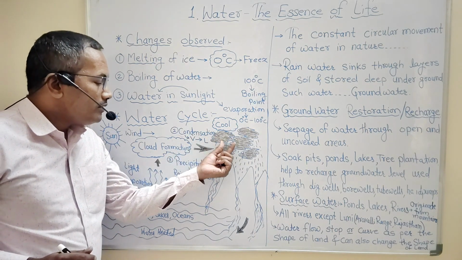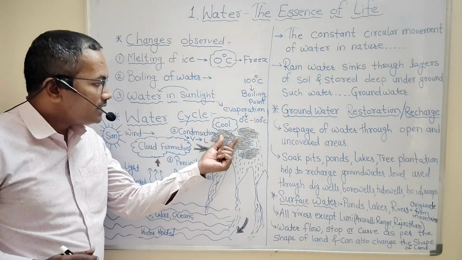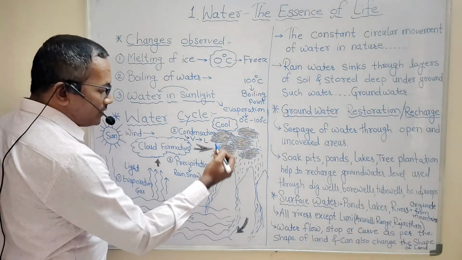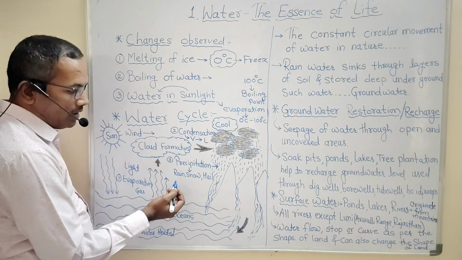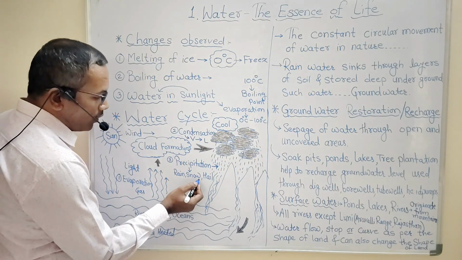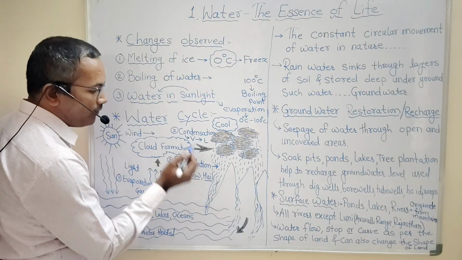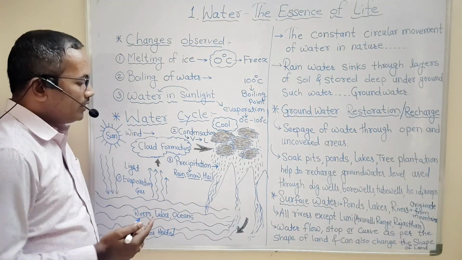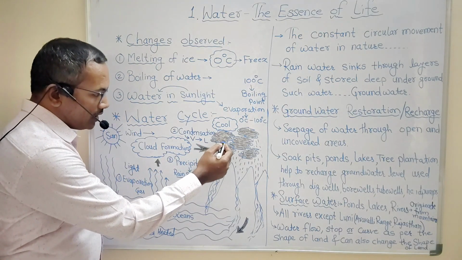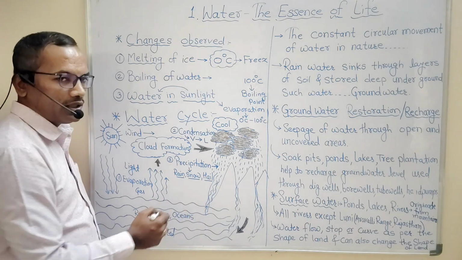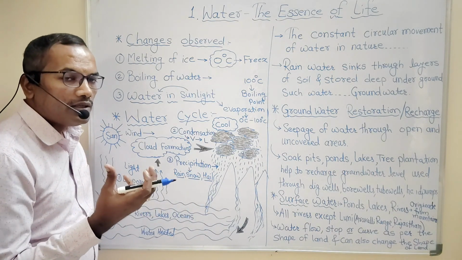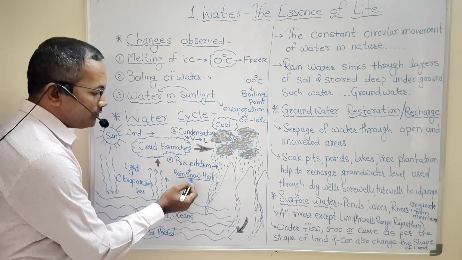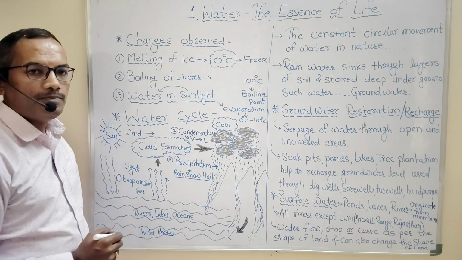When condensation of water vapors in the cloud takes place, that vapor turns into either liquid form or snow form or hail form. Which means three kinds of precipitation occur. Whenever water comes down towards the earth due to heavy water particles, it may come in the form of rain or in the form of snow or in the form of hail.